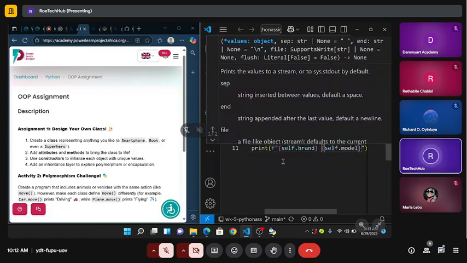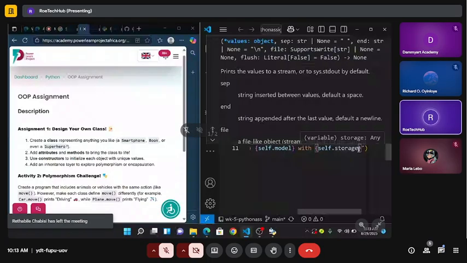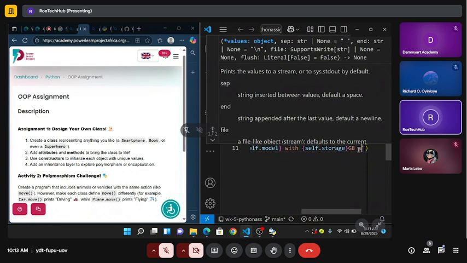Then after grabbing the model, then I can say with, so Techno 2.5 with then the storage. And say self.storage, very easy. Self.storage here. Okay, self.storage. Then I'm going to add gigabyte at the back. Then storage.